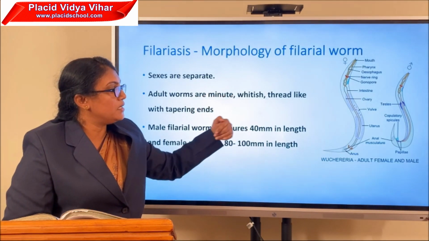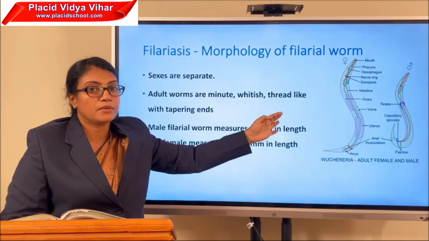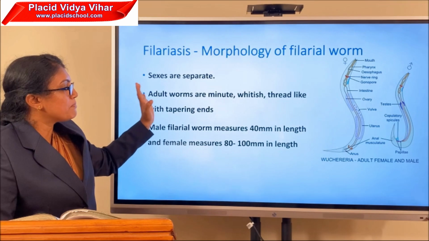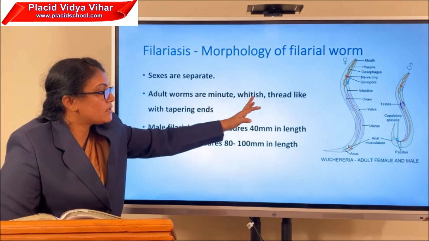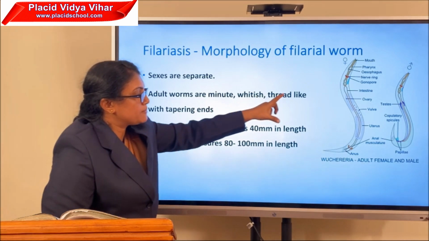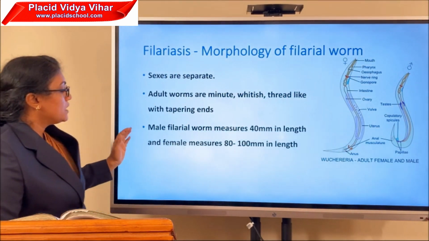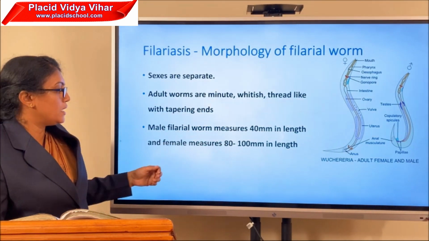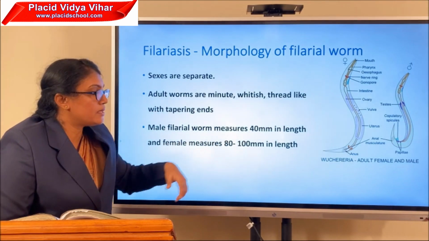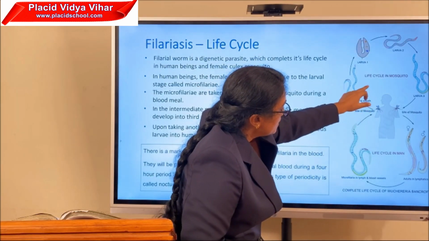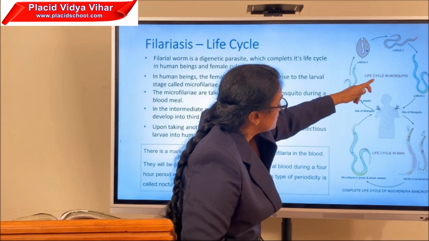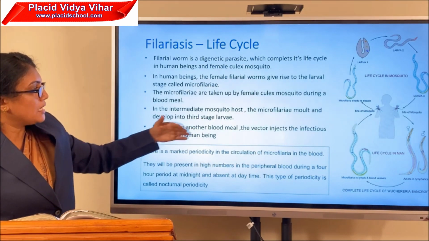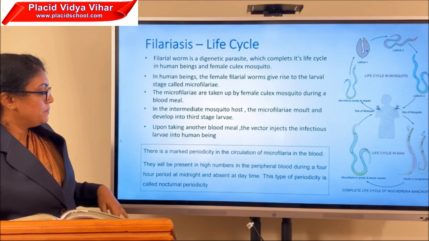About the morphology of the filarial worm, sexes are separate, that means they exhibit sexual dimorphism. The adult worms are minute, whitish, thread-like with tapering ends. Both ends are tapering. The male filarial worm measures only about 40 millimeter in length, whereas the female measures 80 to 100 millimeter in length. The filarial worm's life cycle, you can go through this for further details. It shows the life cycle of the filarial worm.